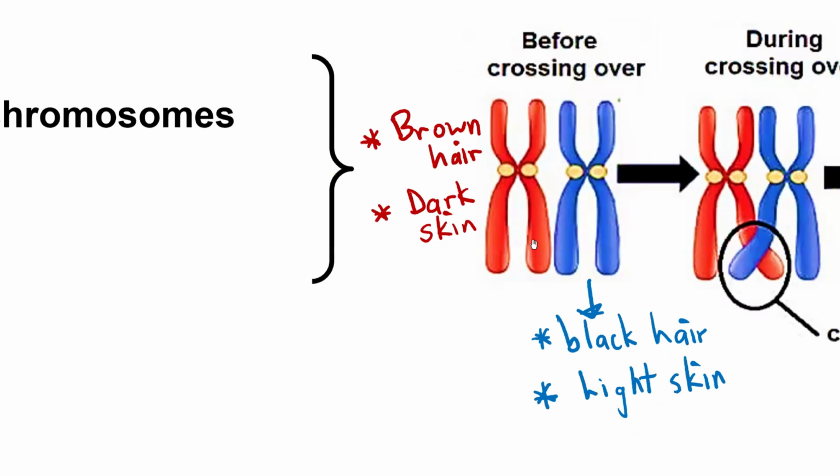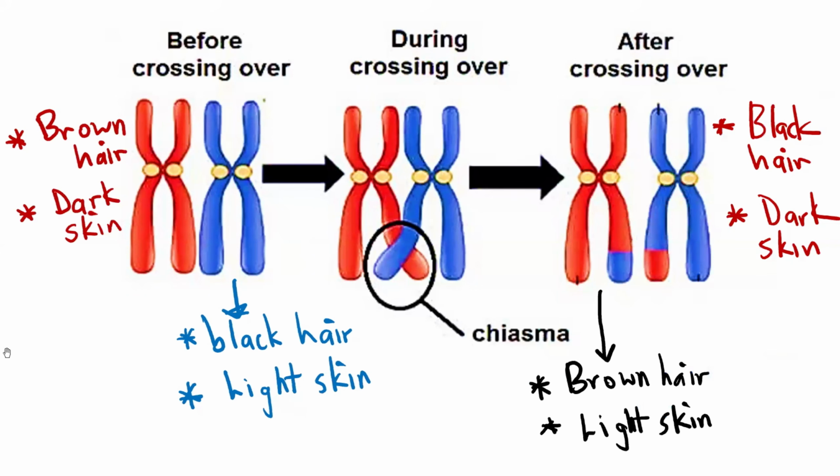All right. So I had given you a scenario, guys, whereby you had your mother's chromosome and your father's chromosome that are coding for particular characteristics. And I had said that your mother's chromosome is the red one here, according to this diagram and my convention. The red chromosome is your mother's chromosome, your maternal chromosome. It has got brown hair. So your mom has got brown hair. Your mom also has got dark skin. All of them are coded by this red chromosome.